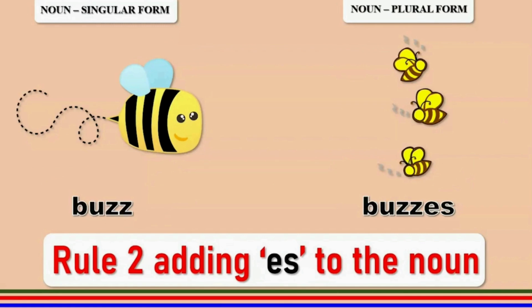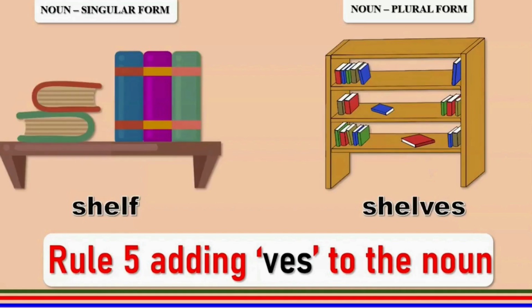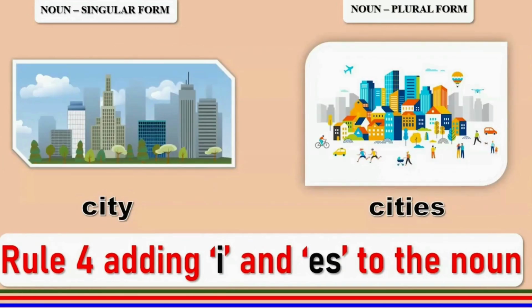Buzz. Rule number 2, words ending with the letter Z take ES to become the plural. So buzz and buzzes. Shelf. Rule number 5, F is replaced by VES and we get shelves. City, a word that ends with Y. So Y is replaced with I and you add ES. Rule number 4, plural is cities.